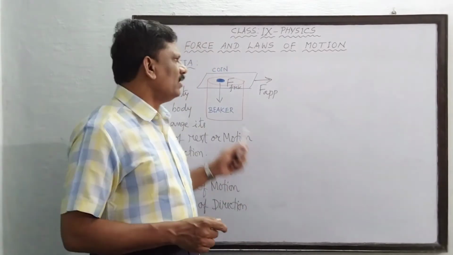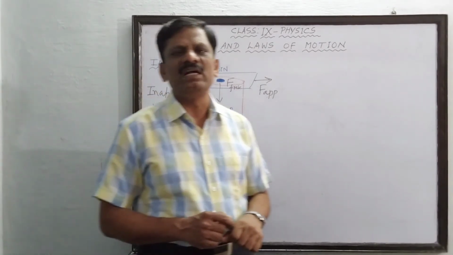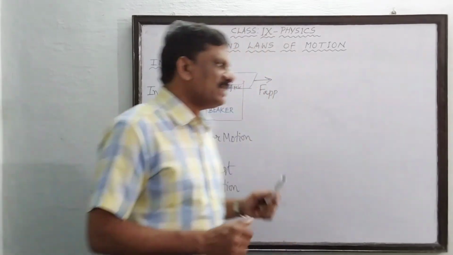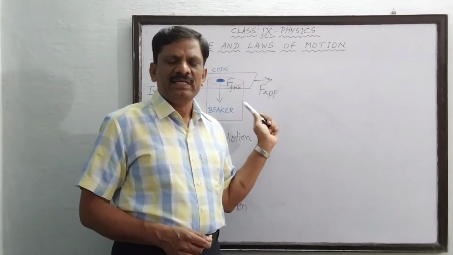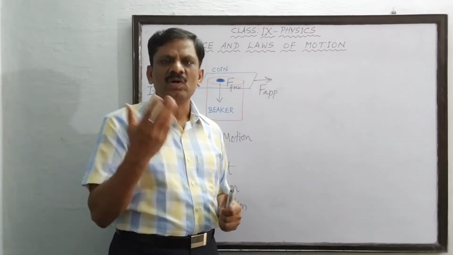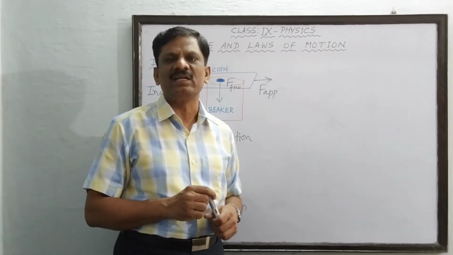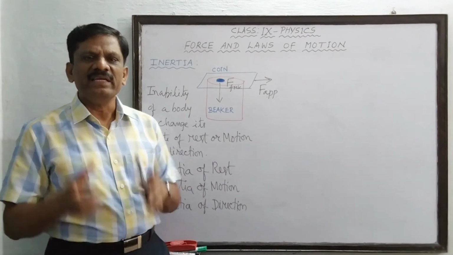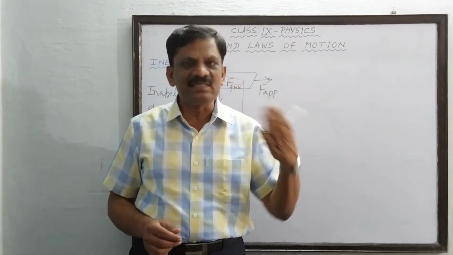Now, there is a relationship between the inertia and the mass of a body. In the same example, if you take a coin, and instead of a coin, something a little greater in mass, 2 coins or 3 coins or a stone is kept, which is greater in mass than this coin, then the inertia of that stone will be greater than that of the coin because its mass is greater.